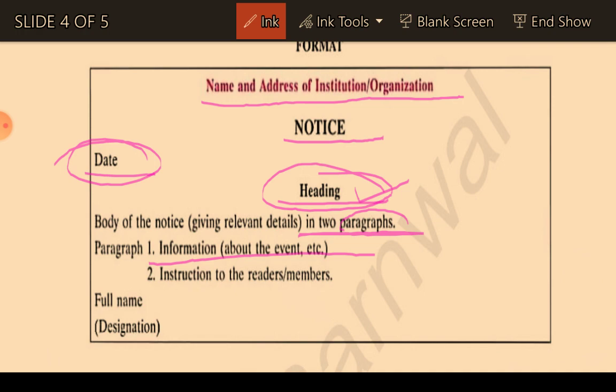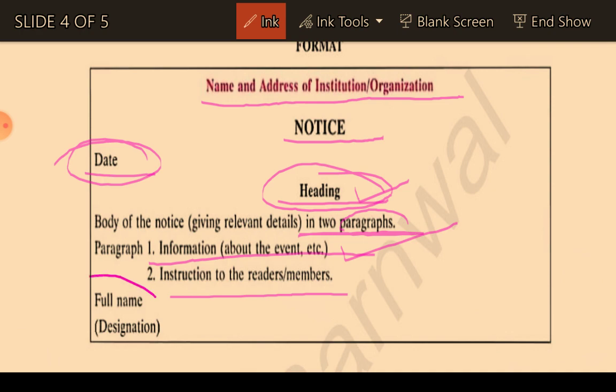This information should be given in the first stanza. In the second stanza, give instructions for the readers. That means how a person can get involved in it and what exactly the issuing authority demands of the readers. Clear? So these are the two paragraphs which you should use while you are writing a notice.